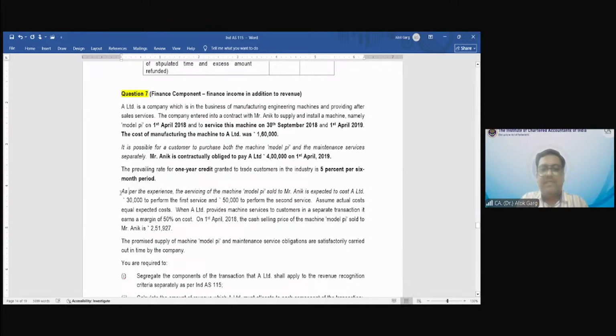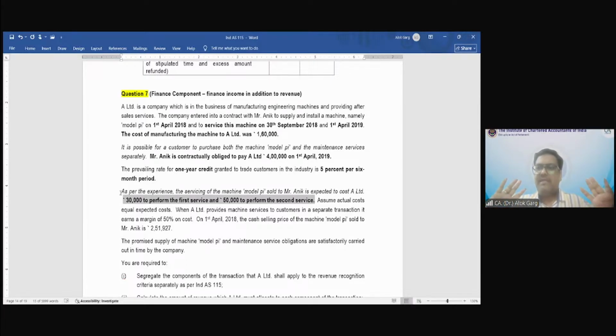As per the experience, the servicing of the machine sold to Mr. Anik is expected to cost A Limited 30,000 to perform the first service and 50,000 to perform the second service. So the total transaction price of machine plus first service plus second service is equal to 4 lakh rupees.